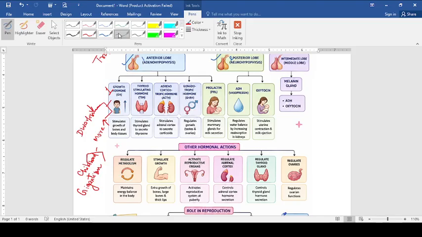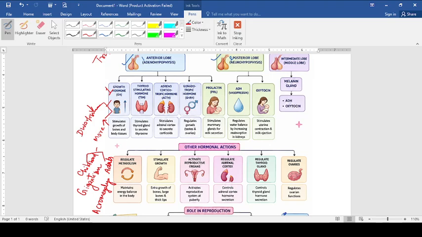Another problem is there if it is secreted more in adults. If in adults this hormone is secreted more, it will create a problem called acromegaly. That is the problem where the lower jaw becomes very heavy, and the person looks, you can say, more than a normal human being, a kind of ancestral structure you will see in their jaw. That is acromegaly. It looks abnormal, so you can easily identify a person suffering from acromegaly.